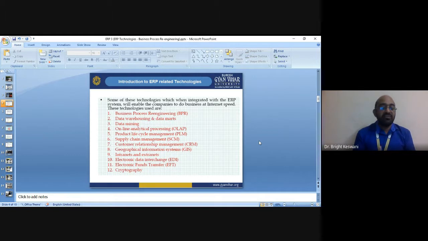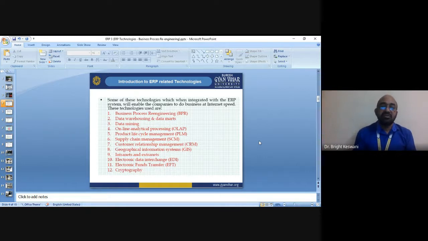Employees will make better decisions only if they have not only the current status of the company, but also the previous status or historical data with them.